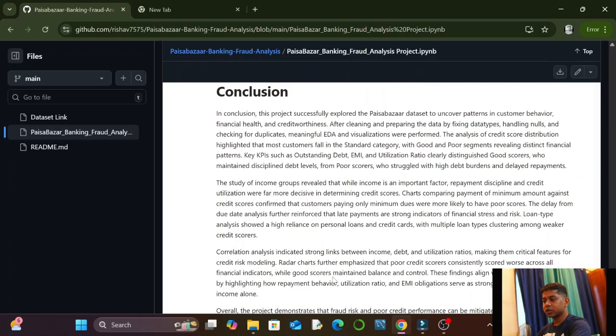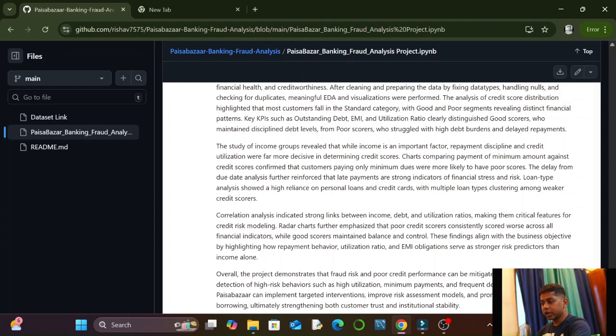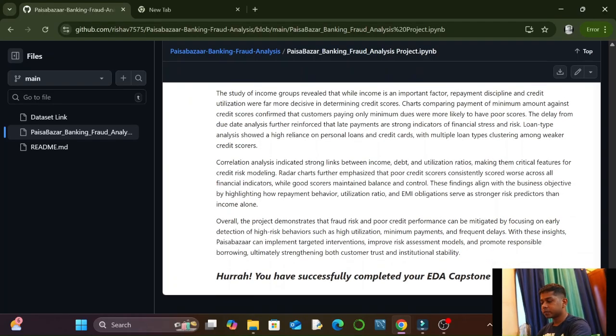And I've also mentioned a full conclusion at the end about the project, including all the important insights I found, all the important charts I found, and what else the analysis demonstrated to me.